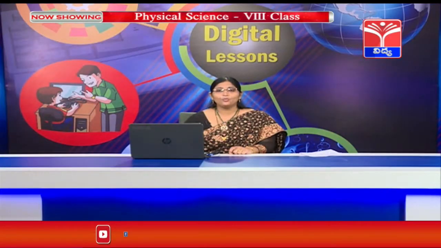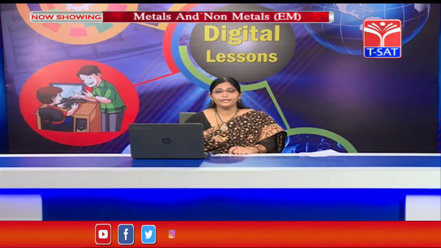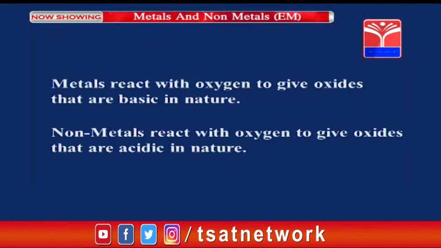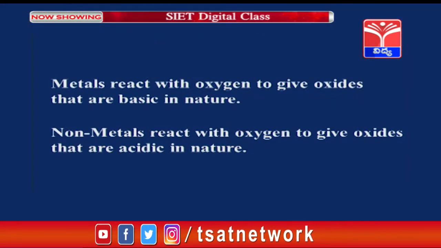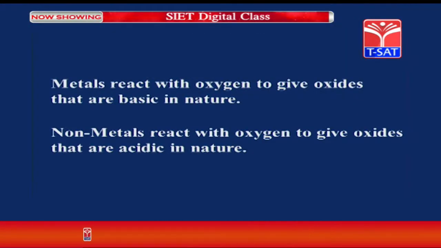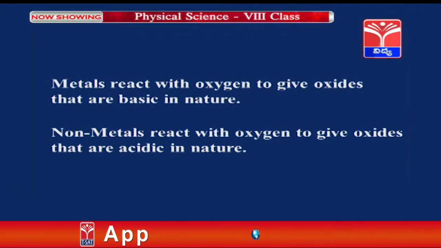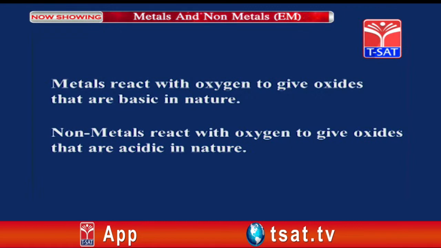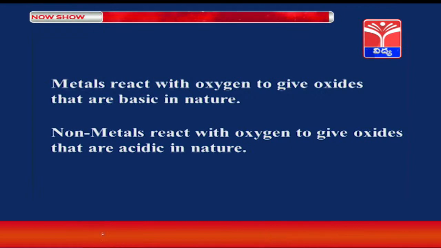So children, what can we finally conclude here? Observe it in this PPT. Metals react with oxygen to give oxides that are basic in nature, whereas non-metals react with oxygen to give oxides that are acidic in nature. Have you understood, children? Yes.